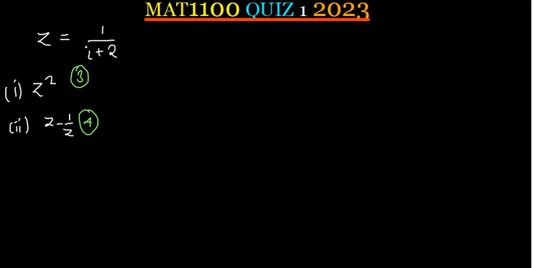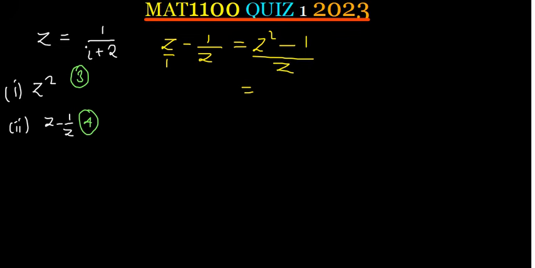Alright, so let's consider now 2. We want to find z minus 1 over z. Just merging this as a single fraction, we can as well write it as z over 1. So get the z on top and multiply with the z down, so that is going to give us z squared minus, get the 1 on top here, multiply with the 1 here, that is minus 1, and then over, multiply the denominators, that will be over z.